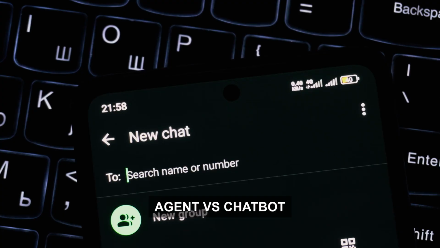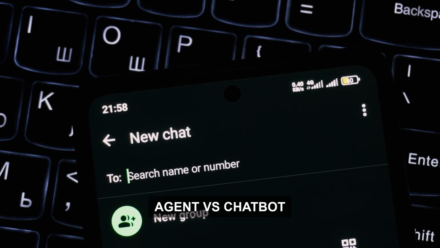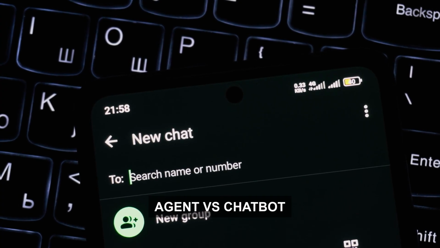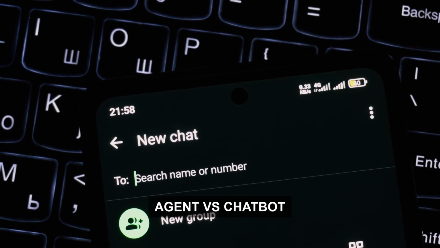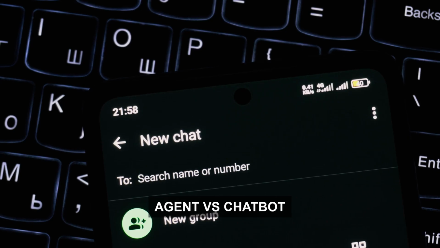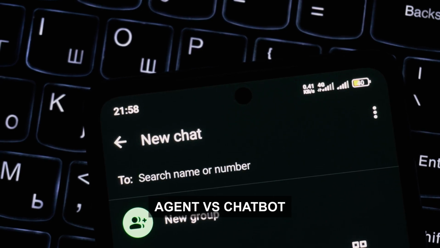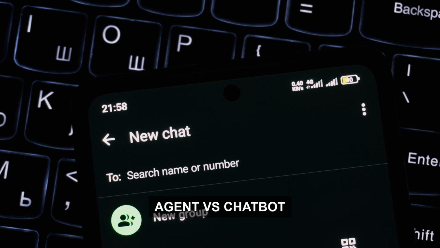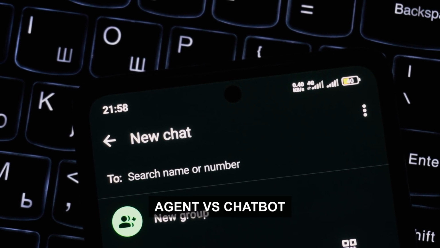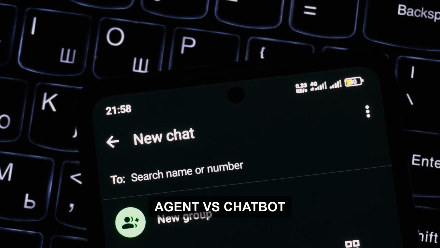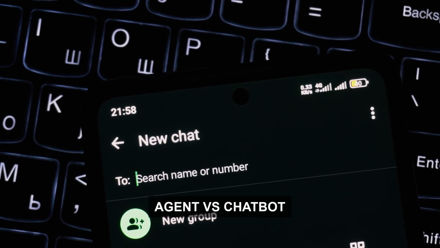To understand agents, first forget everything you know about chatbots. A chatbot takes one prompt and gives one response. Done. An AI agent is fundamentally different. It receives a high-level goal, breaks it into subtasks, takes real actions in the world, observes what happens, and adjusts its plan until the goal is achieved.